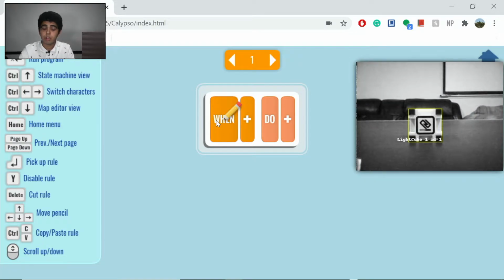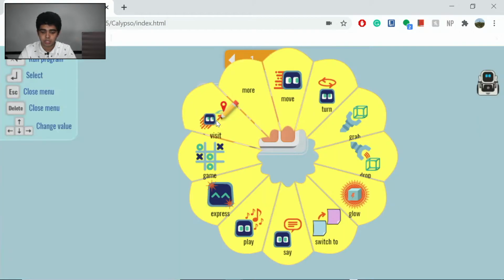So when we get into the code, there's two main functionalities: a when condition and do. Now, as of right now, for this simple code, we don't need a when condition. We just want Cosmo to move forward. So we go into the do side and we press enter. And all of Cosmo's unique functionalities pop up and more. But let's go with move because we want it to move.